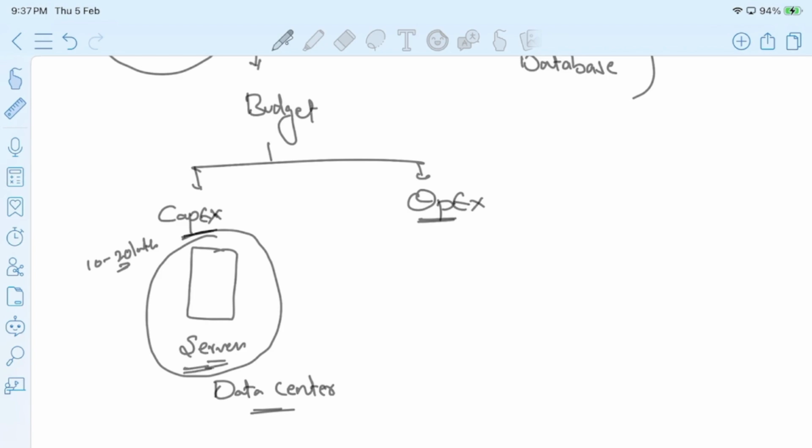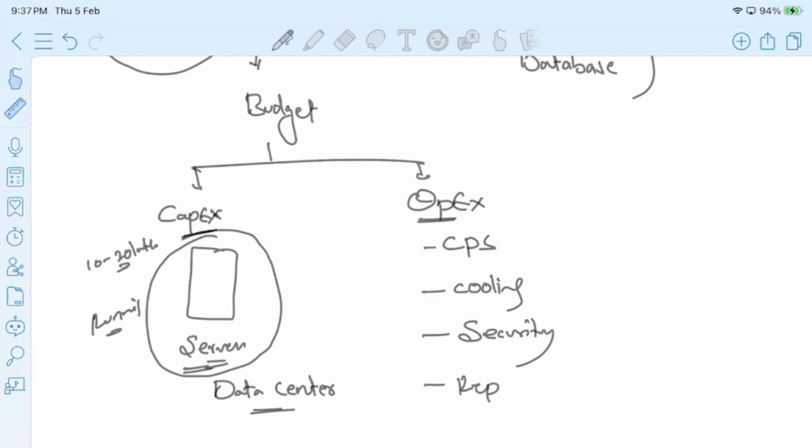Now, these servers are running 24/7, which means they are responding to the clients 24/7 with their services. If it is running 24/7, we need to take care of continuous power supply. And with continuous power supply, we need to maintain the cooling system and the security, right? And time to time repair or component upgradation.